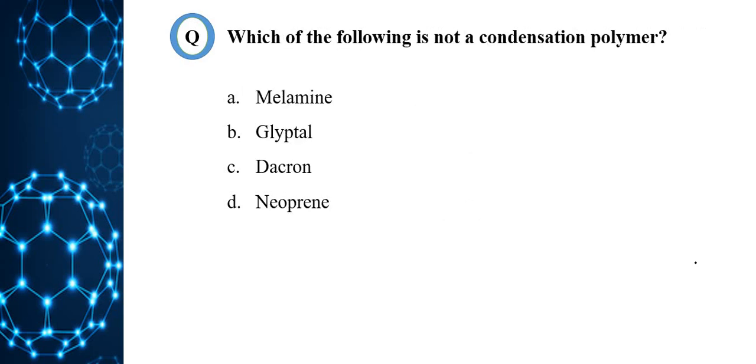Which of the following is not a condensation polymer? Melamine, glyptal, Dacron, neoprene. We have already discussed the preparation of neoprene in the previous question, that it is an addition polymer. Therefore, neoprene is not a condensation polymer. So option D is the correct answer.